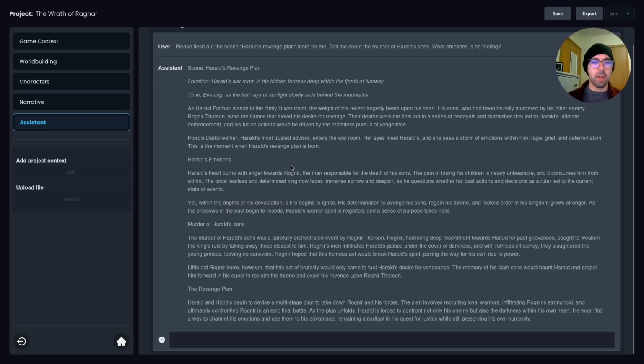Cool. So we already have connections between characters. Hjordis is his most trusted advisor. So we're starting to establish some relationships. Get a little bit about Harold's emotions, exactly as we asked for, the murder of his sons, and the revenge plan. All right, let's see if it'll generate a soliloquy for us.